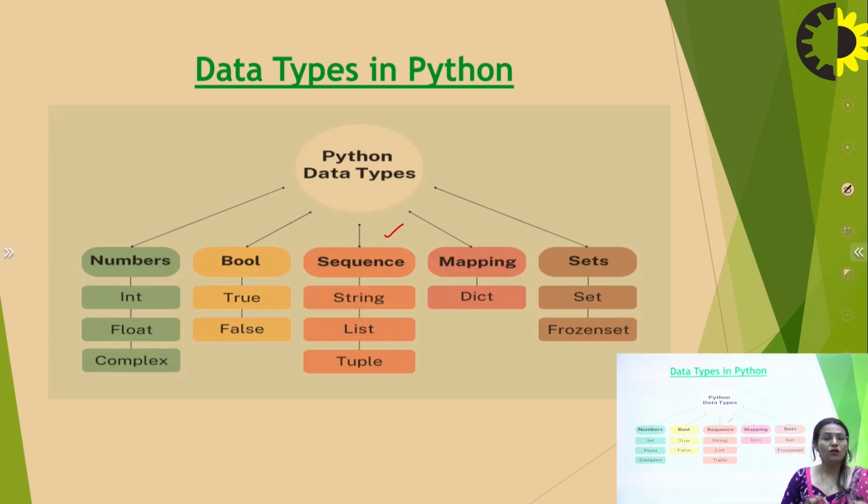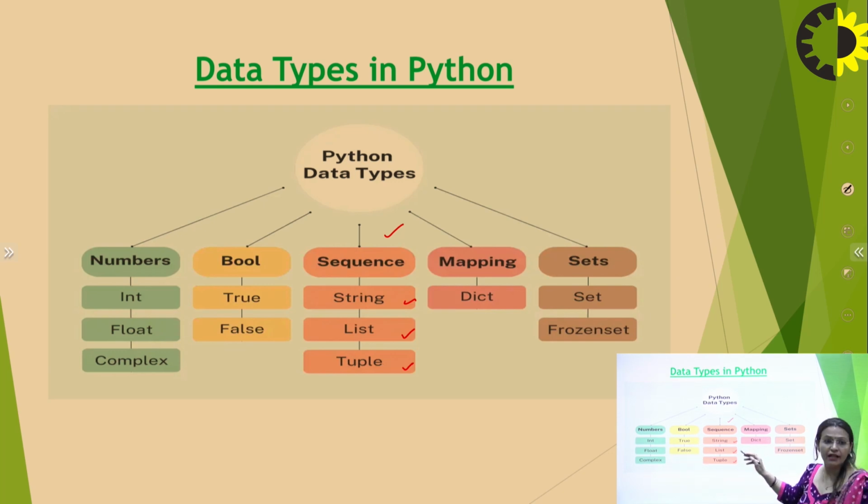Sequence is not exactly a data type used in Python, but the names string, list, and tuple are very well known as data types in Python, which we are going to study in the next unit as well. But to initially start with, I will discriminate between all these things in one look.